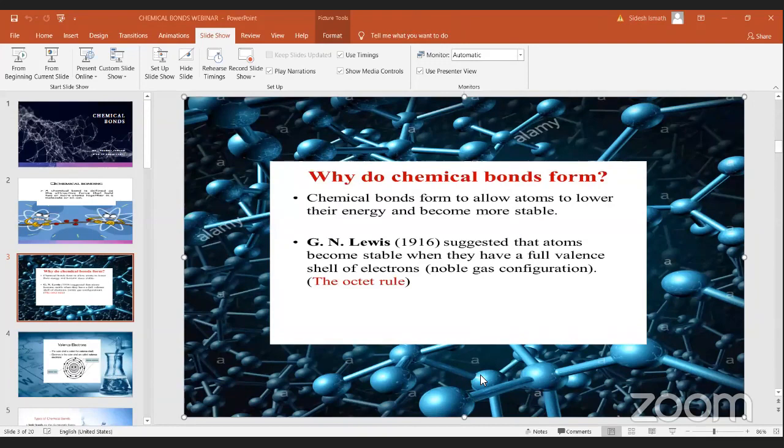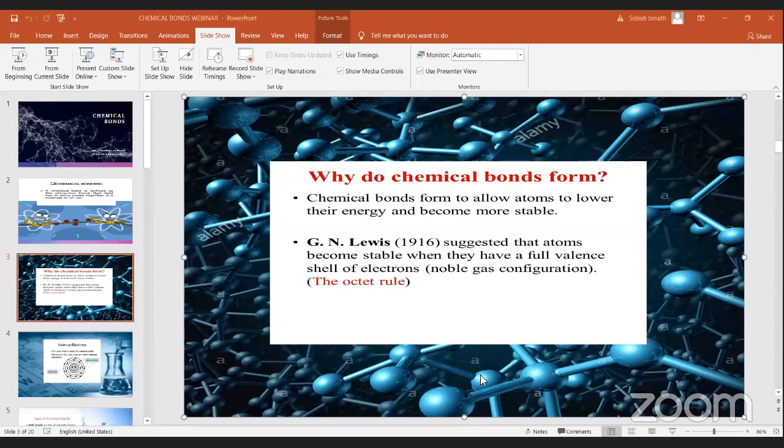Okay, so let's continue. Chemical bonds form to allow atoms to become stable. This was suggested by Gilbert Lewis. This is not important, it is some extra knowledge. You all have to know why chemical bonds form. We'll move to the next one.